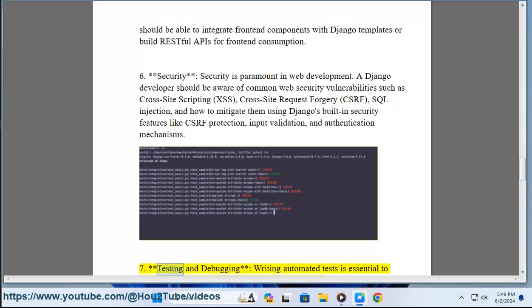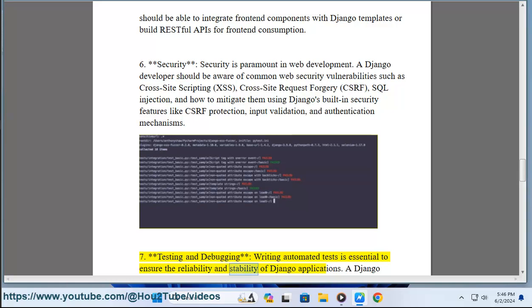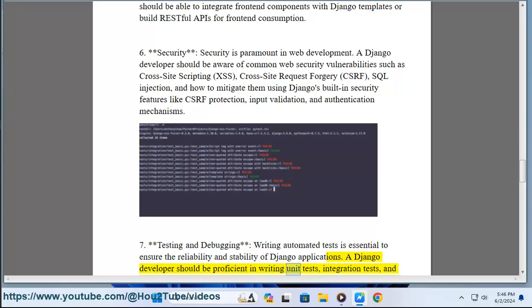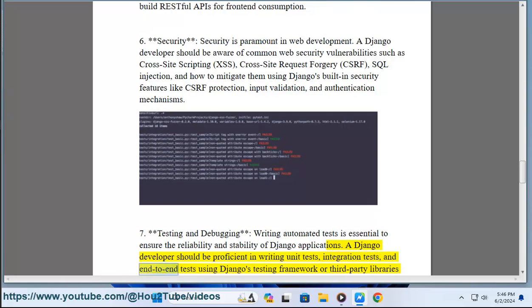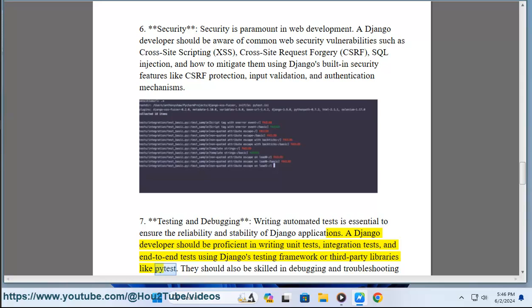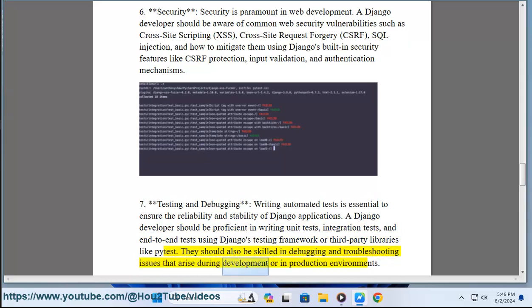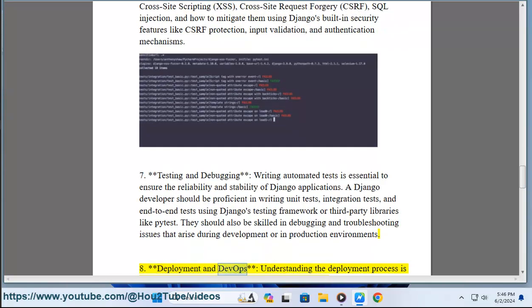7. Testing and debugging. Writing automated tests is essential to ensure the reliability and stability of Django applications. A Django developer should be proficient in writing unit tests, integration tests, and end-to-end tests using Django's testing framework or third-party libraries like pytest. They should also be skilled in debugging and troubleshooting issues that arise during development or in production environments.